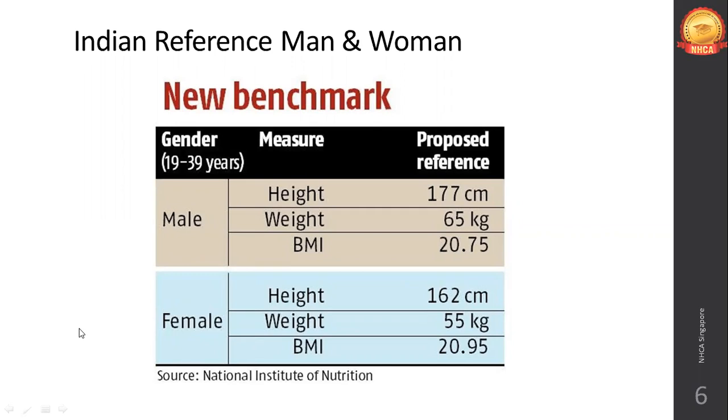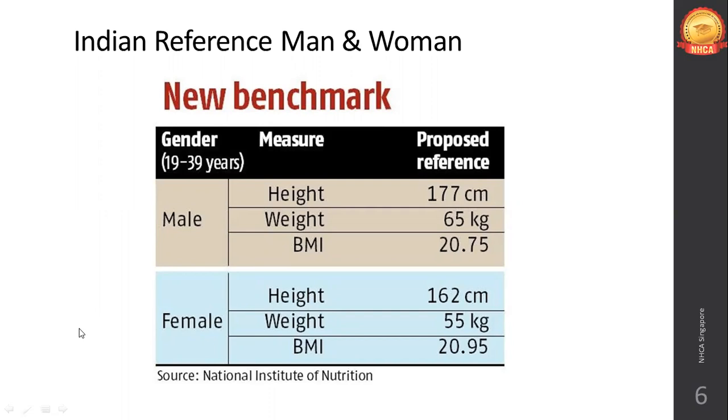The entire RDA, the entire workout routine and calorie requirement, everything we have come to an agreeable point on is based on this benchmark. Earlier the weight was much less.